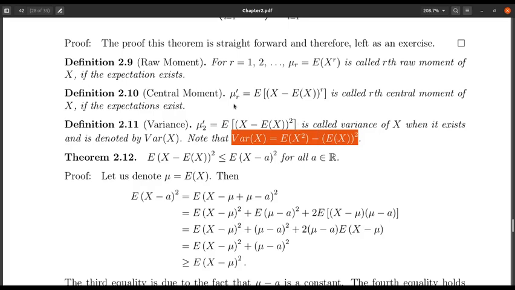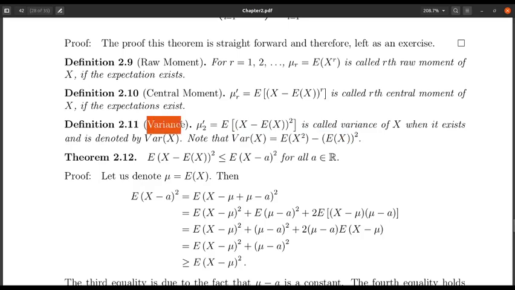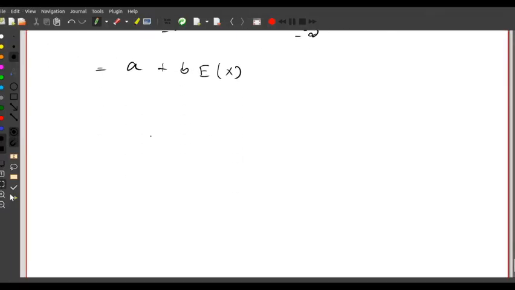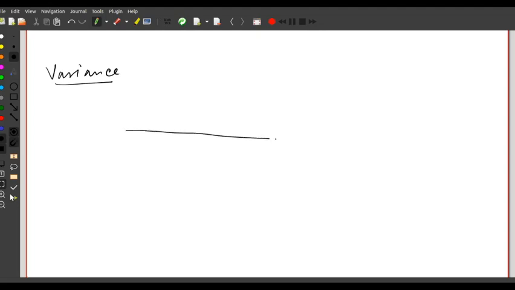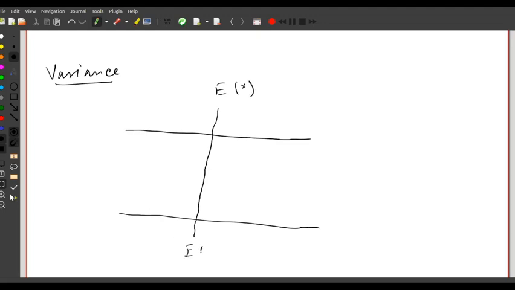Now, one of the important things here is what is the physical meaning of the variance? This is a very, very important thing, and that's why variance is given a different name rather than writing it as the second central moment. Let us try to understand what is the meaning of the variance. Let us talk about two random variables. What is common in the two random variables? That they have the same expectation. So expectation of x is the same as expectation of y.